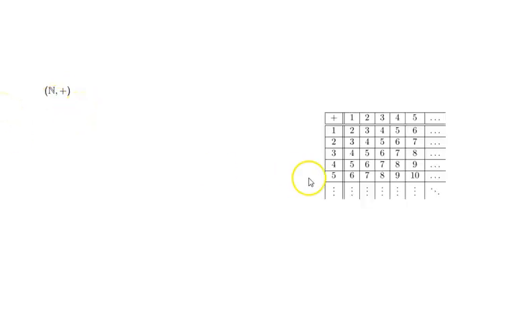Let us look at some more examples of groups. Can we say that the set of natural numbers under addition forms a group? Let's bring in the Cayley table, and this dot dot dot represents continuation of the same pattern with respect to the rows and columns. Now here, let's take the axioms one by one.